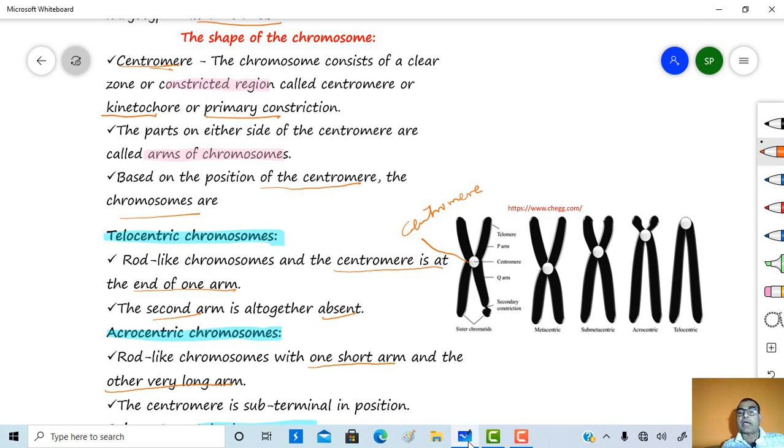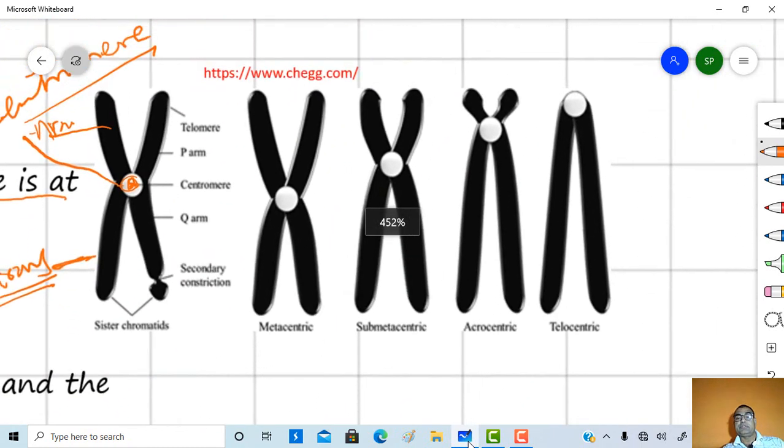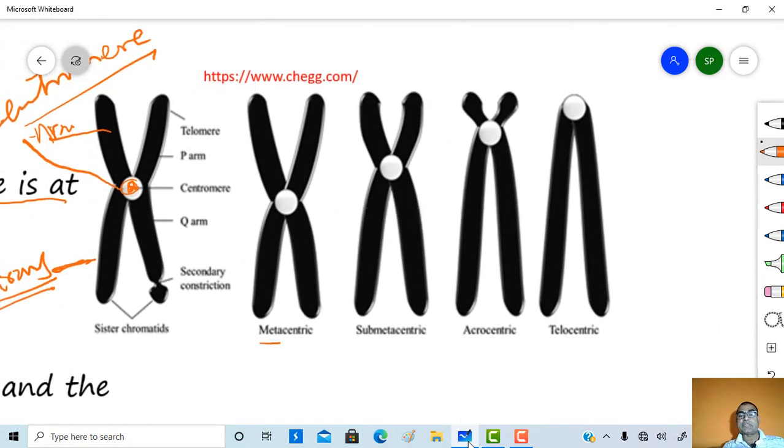The parts on either side are generally considered the arms of the chromosome. So this one is an arm of the chromosome, this one is an arm of the chromosome, and this part is the centromere. And based on the position of this centromere, the chromosomes are classified into metacentric, submetacentric, this is a metacentric, the submetacentric, acrocentric, and telocentric.